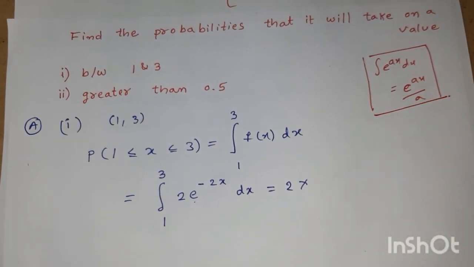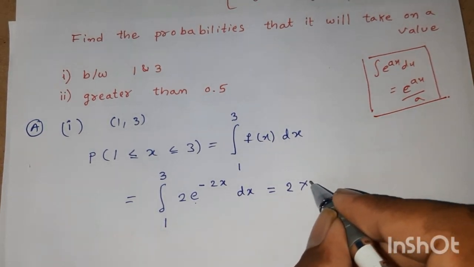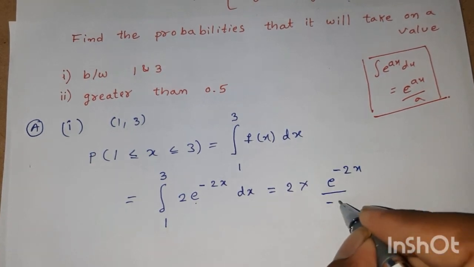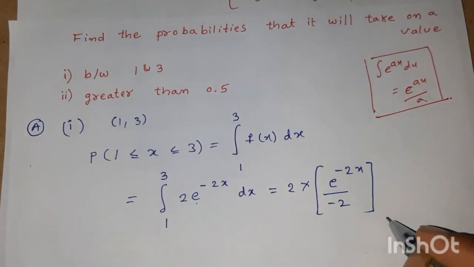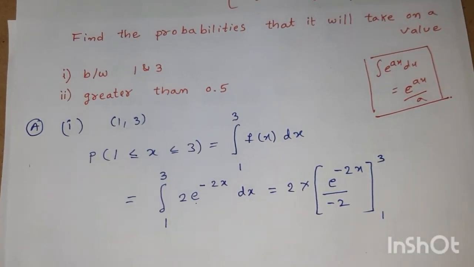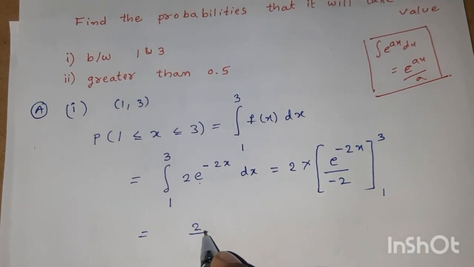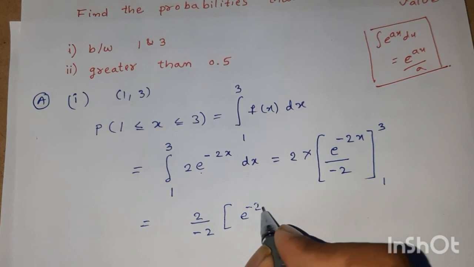By this formula we have 2 into e power of minus 2x by minus 2. We have to apply the limits, lower limit and upper limit. Here minus 2 is also constant, so 2 by minus 2 into e power of minus 2x.